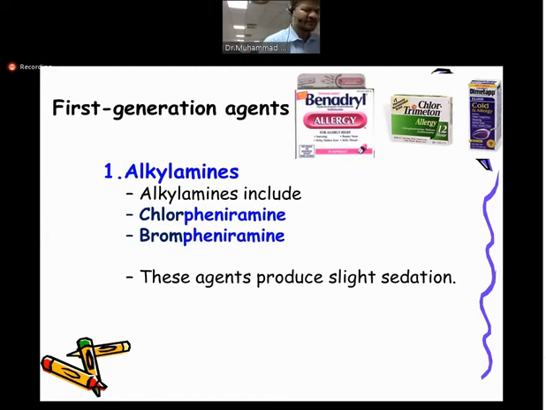Sedation wise, they produce less sedation compared to the other groups of the first generation, because certain groups produce more sedation. They are not very sedative, they cause slight sedation.